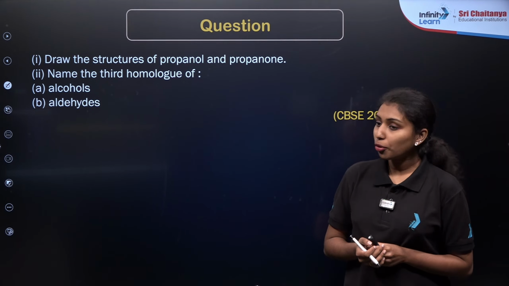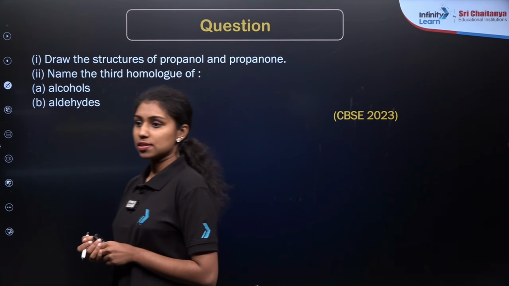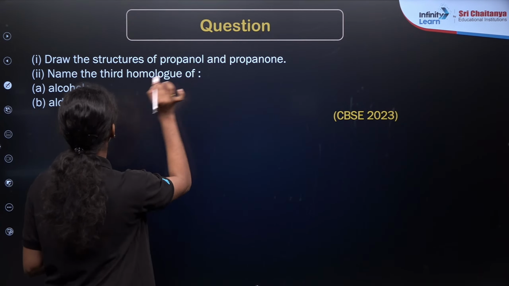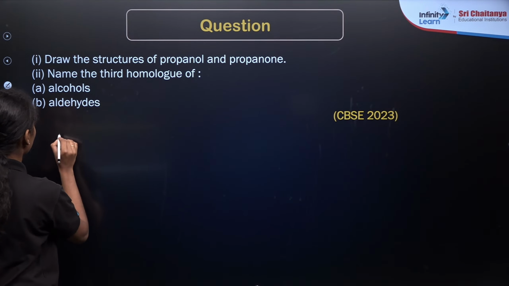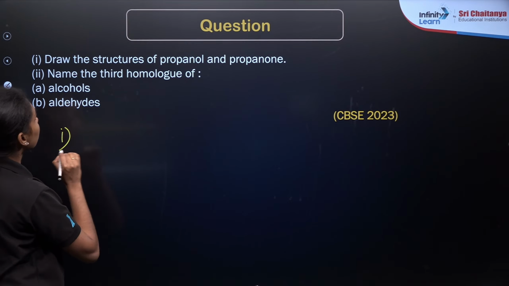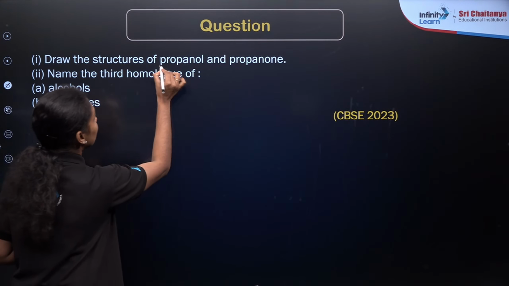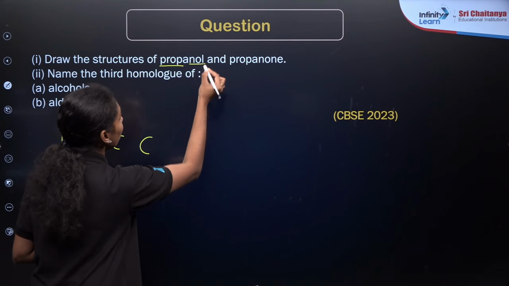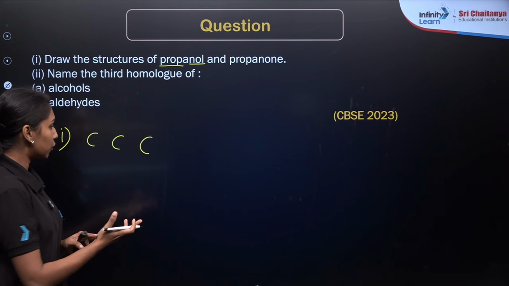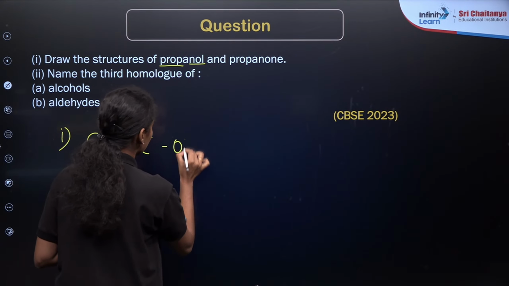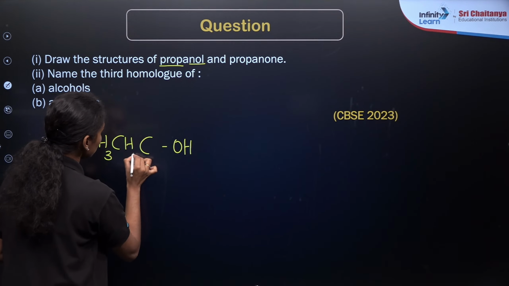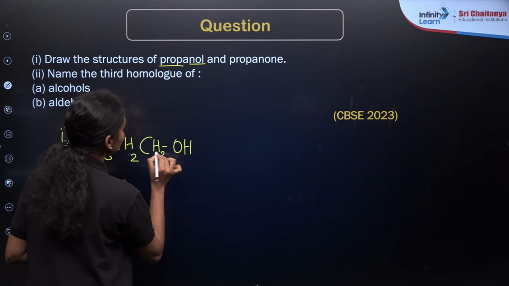Okay, what is the structure of propanol? CH3, CH2, CH2OH, right? Again a 3 carbon compound, which means 3 carbons are present here. What is the functional group here? Alcohol means OH will be the functional group, so it will be forming OH over here. Now it will be CH3, CH2, CH2OH. So this is the propanol.